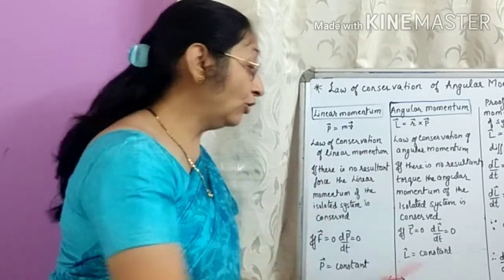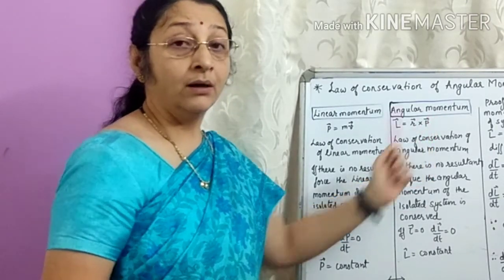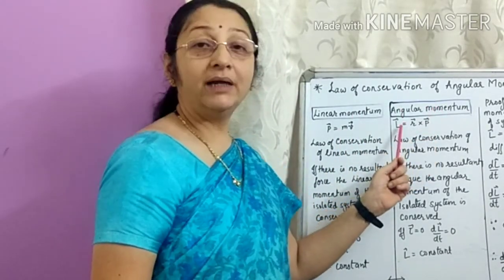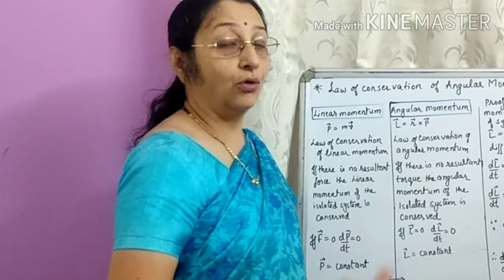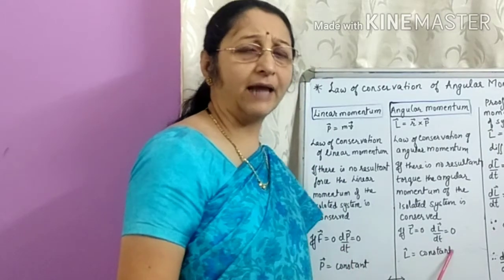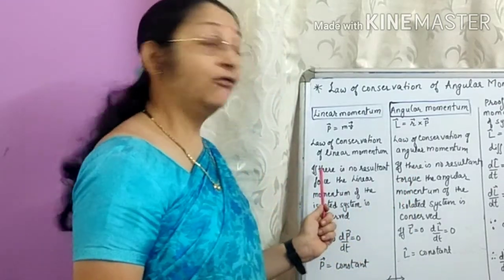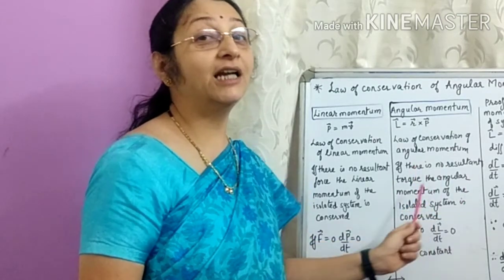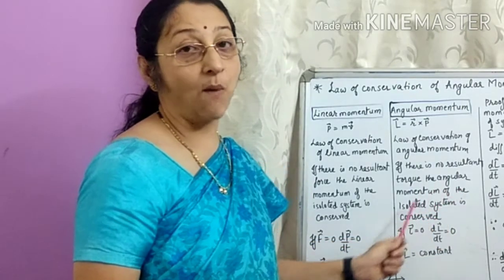Now the analogous law in rotational motion. Analogous to linear momentum is angular momentum. The formula for angular momentum is L is equal to R cross P. So, the analogous law of conservation of angular momentum is similar. What is it? Here, as we had if there is no resultant force, here it will be: if there is no resultant torque, the angular momentum of the system remains constant.